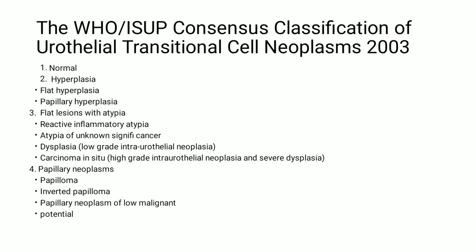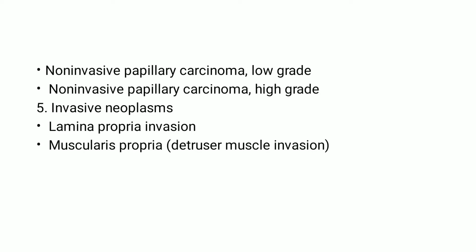According to the WHO, it is classified into urothelial transitional cell neoplasms. Either it will be normal or it shows only hyperplasia, which are of two types: flat hyperplasia, papillary hyperplasia. Third is flat lesions with atypia, either reactive inflammatory atypia, atypia of unknown significance, dysplasia, or carcinoma in situ. Fourth is papillary neoplasms, which can be a papilloma, inverted papilloma, papillary neoplasms of low malignant potential, non-invasive papillary carcinoma of either low grade or high grade. Fifth is invasive neoplasms, which are lamina propria invasion or muscularis propria invasion.